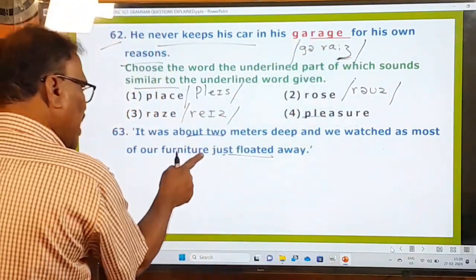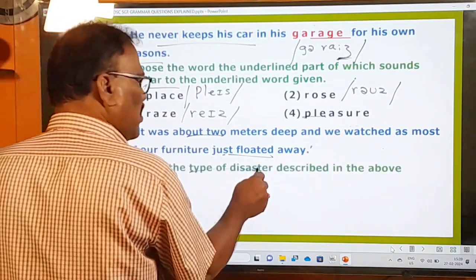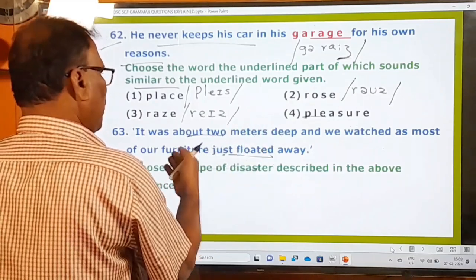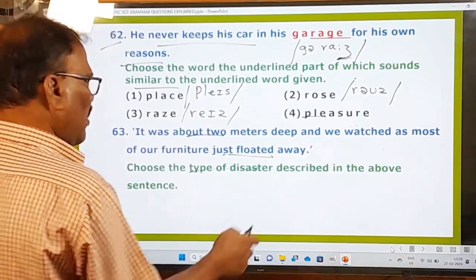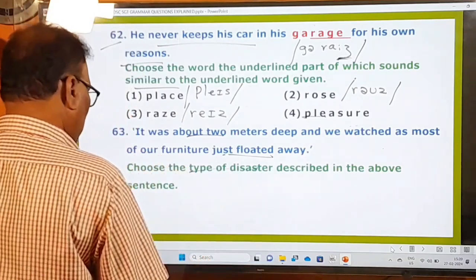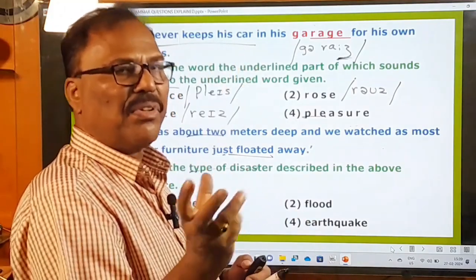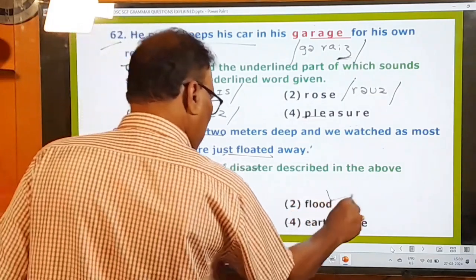So this is the statement given. And now what is the examiner asking you to do? Choose the type of disaster. What type of disaster is this? 2 meters deep water and furniture getting floated away means that is nothing but floods. Hurricane means a violent storm with strong winds and rain. So this is not that. Flood, this is the right one.